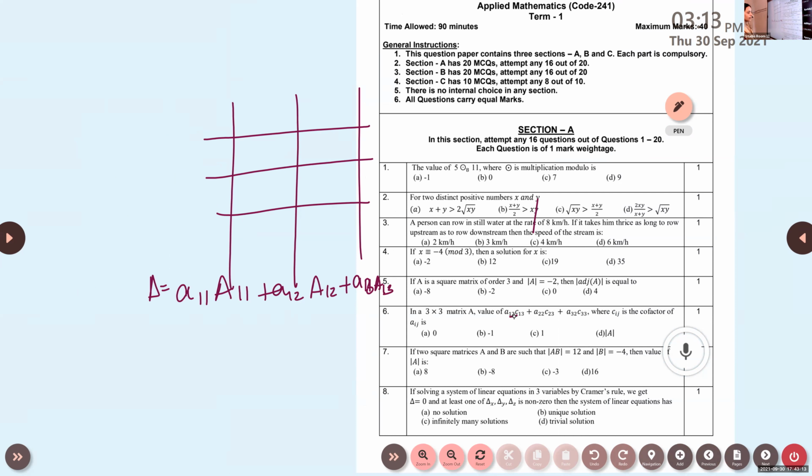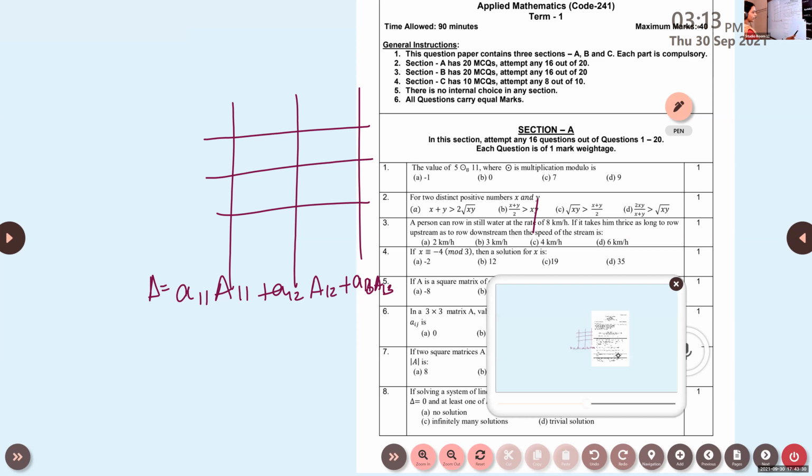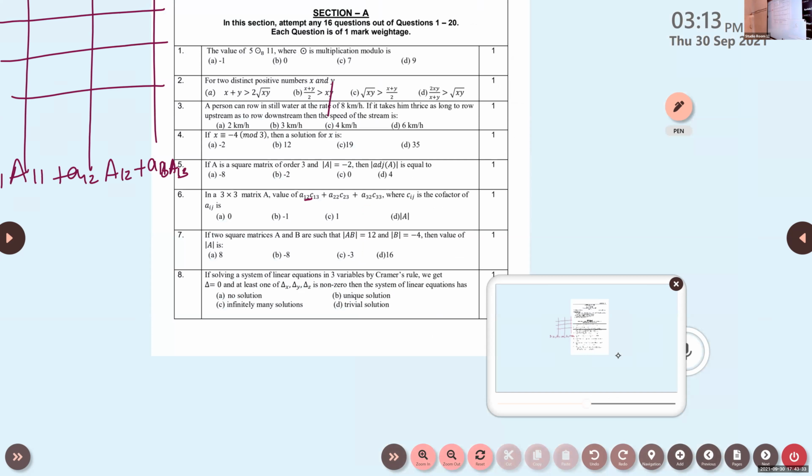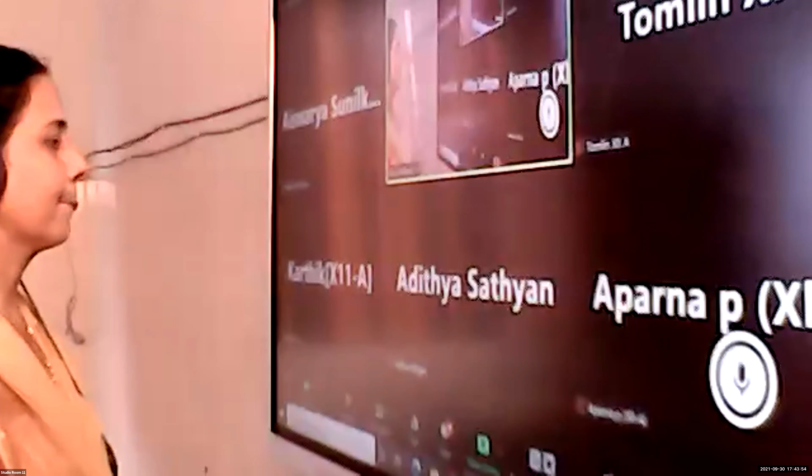Seventh one, determinant of AB is 12. Determinant B is minus 4. Then what is determinant A? The answer is minus 3. Next one, in solving a system of linear equations in 3 variables, we get delta is 0 and at least one of delta x, delta y, delta z is non-zero. Then the system of linear equations has what we discussed yesterday? The answer is no solution.